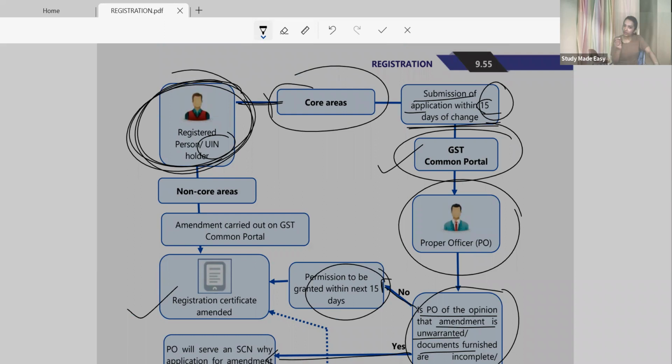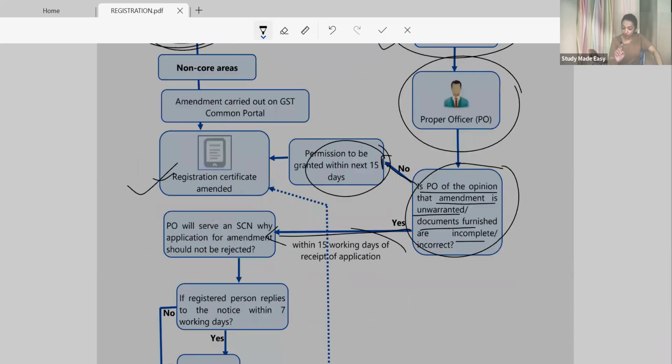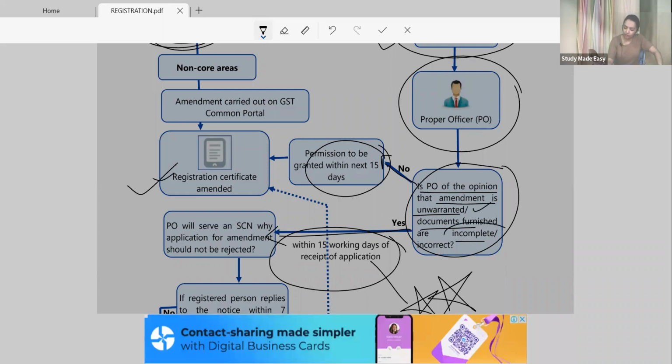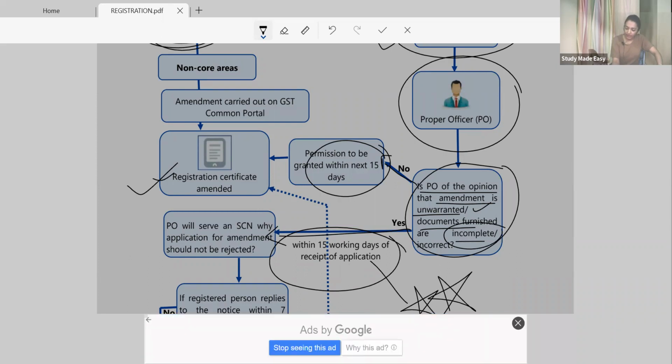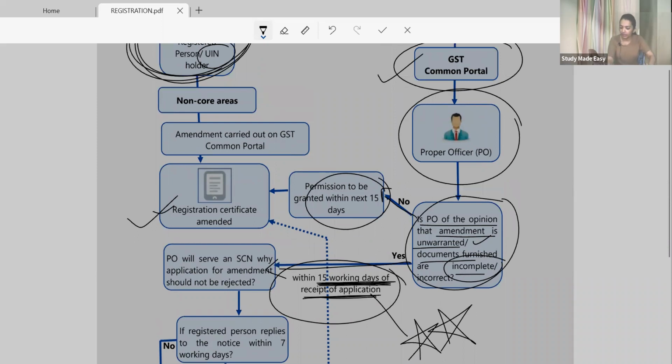So this is again about days. I have submitted the application; within 15 days my proper officer will first check. Then in the next 15 days he will grant you the registration if everything is in order. Now he finds there is an issue, point to be noted: either the amendment is unwarranted, or the documents are incomplete. In such a case, within 15 working days of receipt of application. Are you noticing? Here it was 15 days, here it was 15 days.